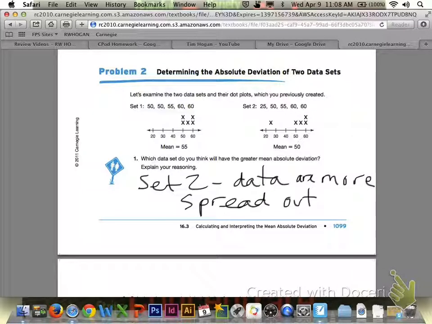In looking at both data sets, hopefully you came up with set number 2. That should have the greater mean absolute deviation because the data are more spread out. You can see that 25, that more extreme value, down on the left end of the number line.